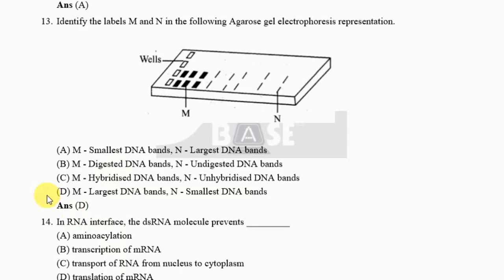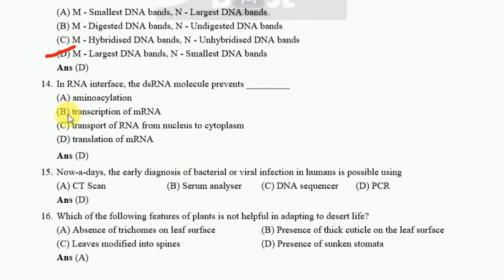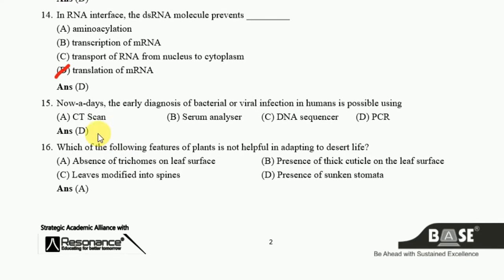The correct answer is D. Okay. M is the largest DNA bands and N is the smallest DNA bands. Okay. Next one: in RNA interference, the dsRNA molecule prevents translation of messenger RNA. Okay. The next one: nowadays the early diagnosis of bacterial or viral infection in humans is possible using PCR. Okay.